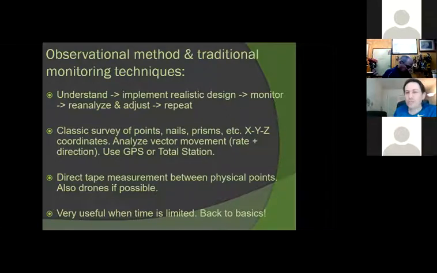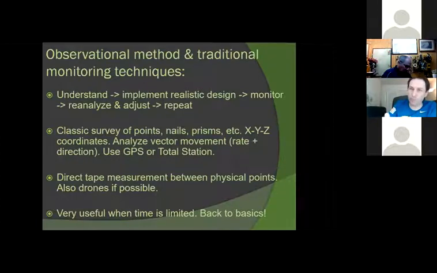So the most economical, feasible way is that you start by surveying points. Let's say we identify there is a problem, an owner contacts us, we go to site, we put monitor points, and then we follow the X, Y, and Z coordinates so we can see what is happening. Where is it moving? What area is moving?